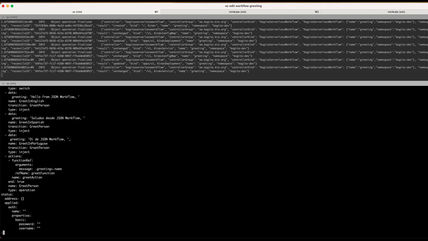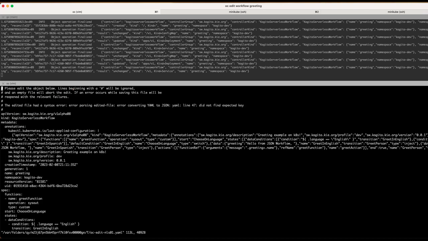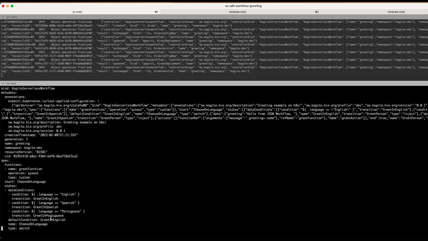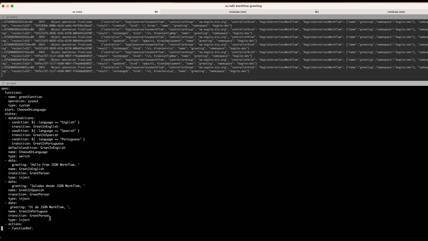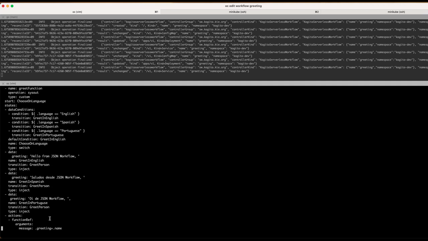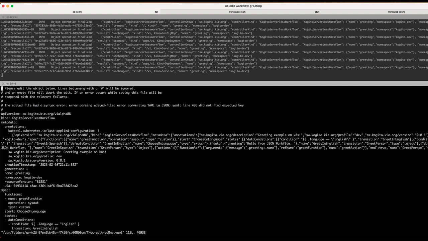I can just save my workflow. Oh, something's wrong. Of course it is. What is wrong here? Let's see, maybe formatting stuff. I don't know. Oh yeah, sure. I missed the space here. That's why you have to use nice tooling and not this nonsense.